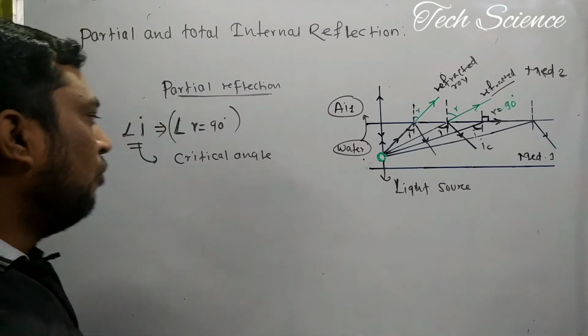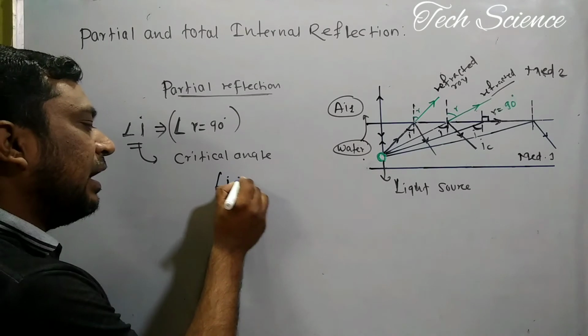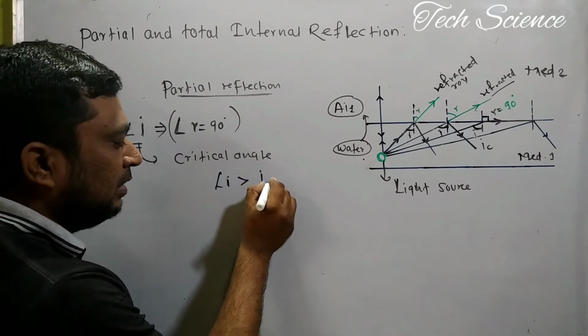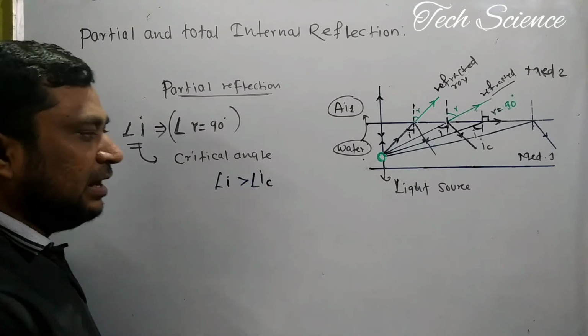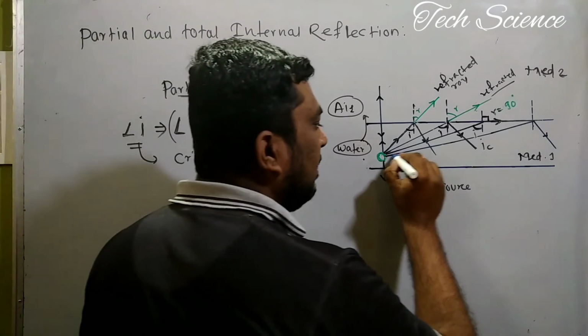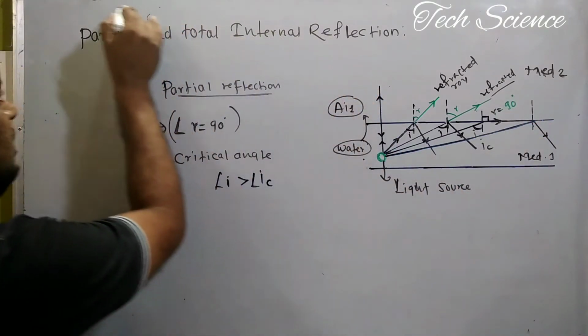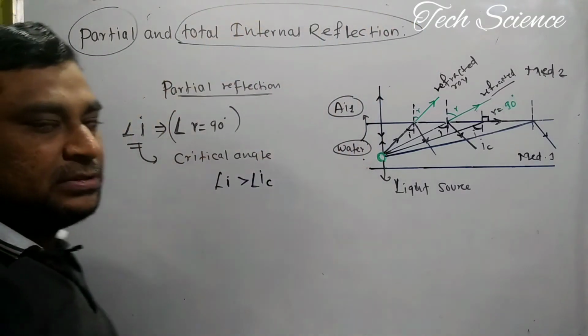Now what happens when you keep increasing the value of i? Suppose I increase the angle of incidence so that it is greater than the critical angle. Now, instead of partial reflection, total internal reflection occurs.